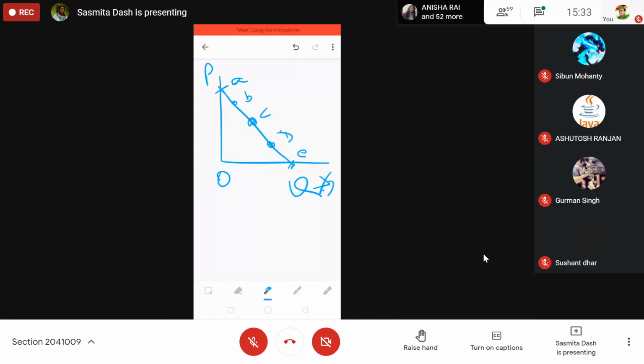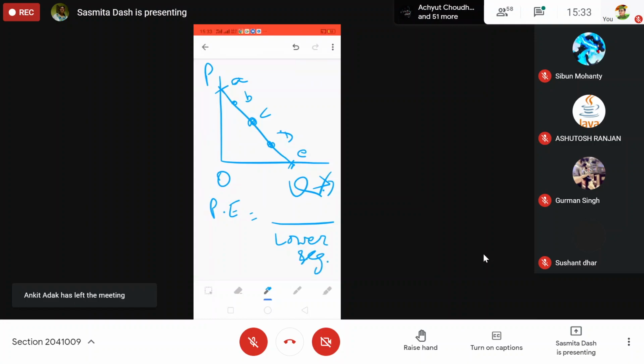How do we calculate the price elasticity of demand? Price elasticity of demand is equal to, there is one formula, the lower segment divided by the upper segment.